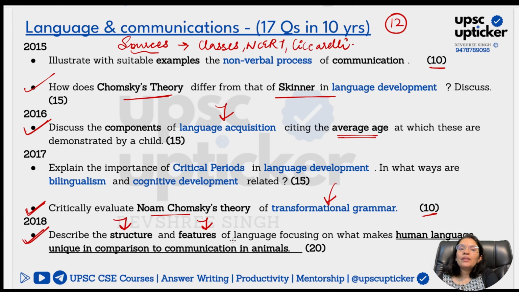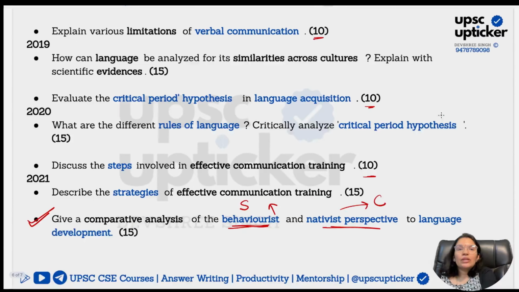How exactly the structure and features of language, focusing on what makes human language unique in comparison to communication in animals. So you talk about the structure and features of human language, you highlight the studies which are conducted on animals, where they have tried to train animals with human language, but to what extent they have been successful and where exactly they are finding the limitations. All of these components are going to be part of this question, and it is easily doable. But of course, in the examination hall, if you're finding it difficult, you can choose other questions. You should not be taking stress about any of these things.